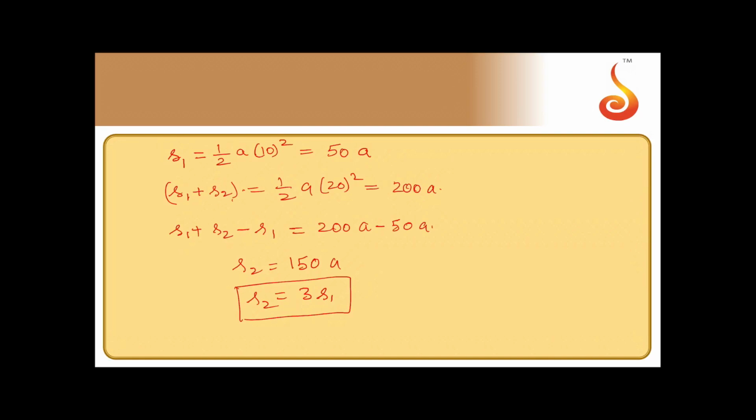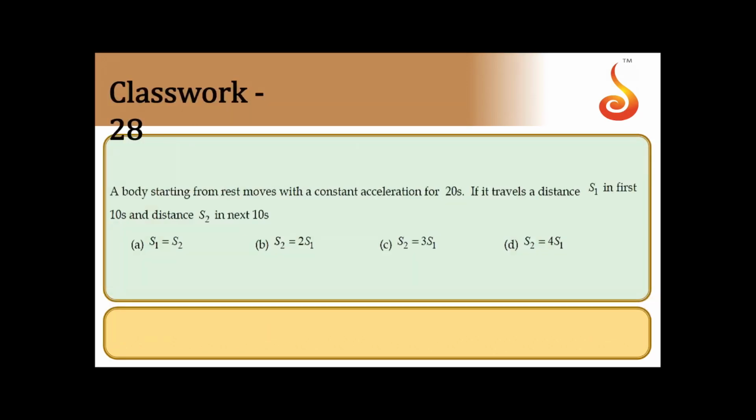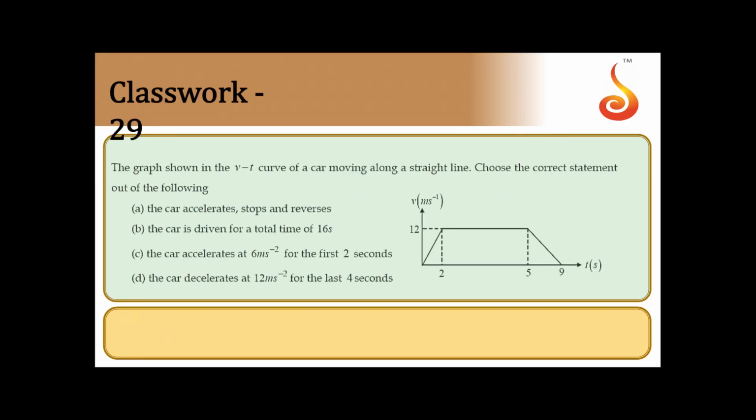And this is a standard result for a body moving under constant acceleration. Distances traveled in two consecutive equal intervals of time are in the ratio 1:3:5 and so on. Yes, we shall move on to next one.